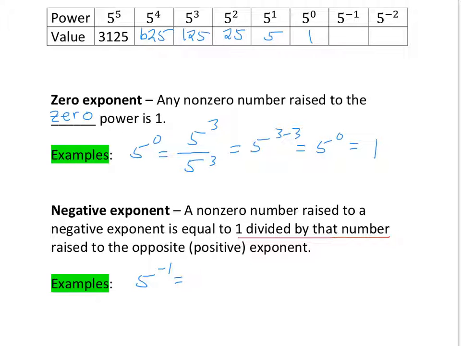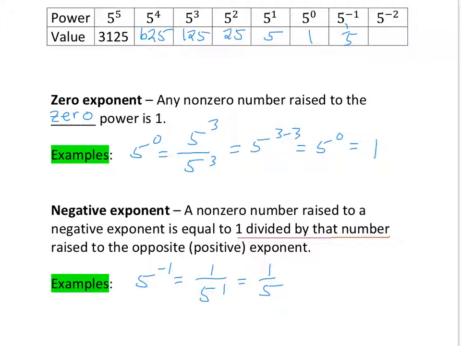So we're going to take and put 5 to the 1st power under 1. And notice that that negative exponent went from negative to positive. Technically, this would work the same here. I could take 5 to the 2nd and put it under 1, and it would be 1 over 5 to the negative 2. So you can just change it to its opposite exponent. Very rarely do we change a positive exponent into a negative exponent. We always want negative exponents to become positive. So in this case, 5 to the negative 1 is equal to 1 over 5 to the first, which has a value of 1/5. So here's a value of 1/5.